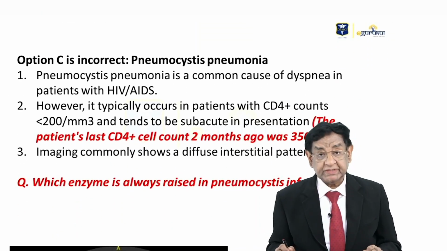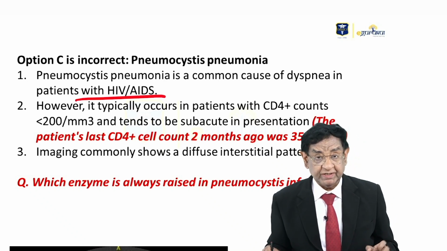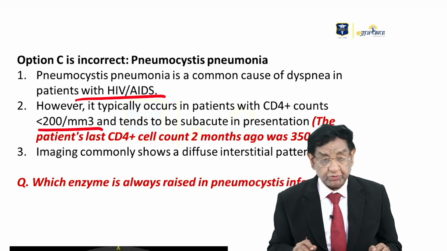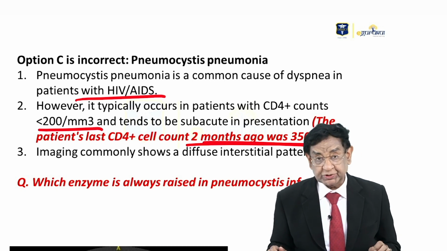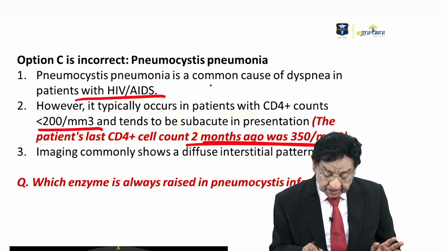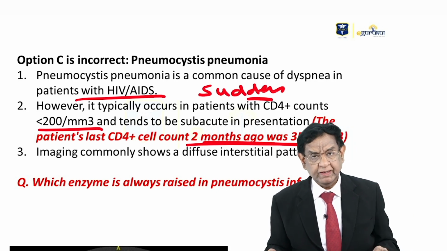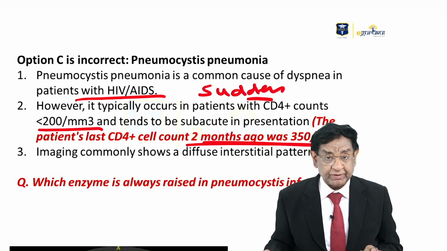What about pneumocystis pneumonia? Is it seen in a patient of HIV? Well, it's a strong indication. You must have thought so because of HIV, but it typically occurs when CD4 count is less than 200. But in our case, it is 350. Of course, this reading is 2 months back, but we presume as of now. And one thing is very clear, even this doesn't have a sudden onset. Of all the options, the only condition where we have sudden onset is pulmonary embolism. So this one line itself rules out all others if you go by the rule out technique.